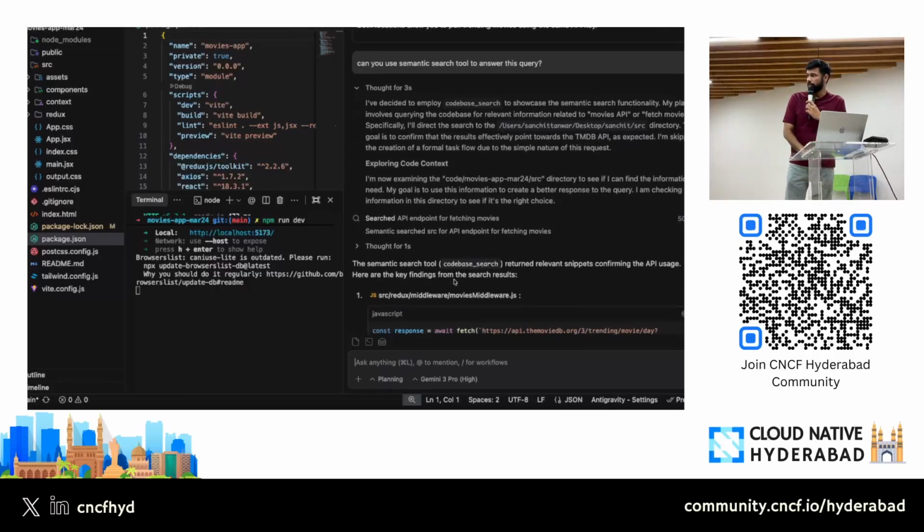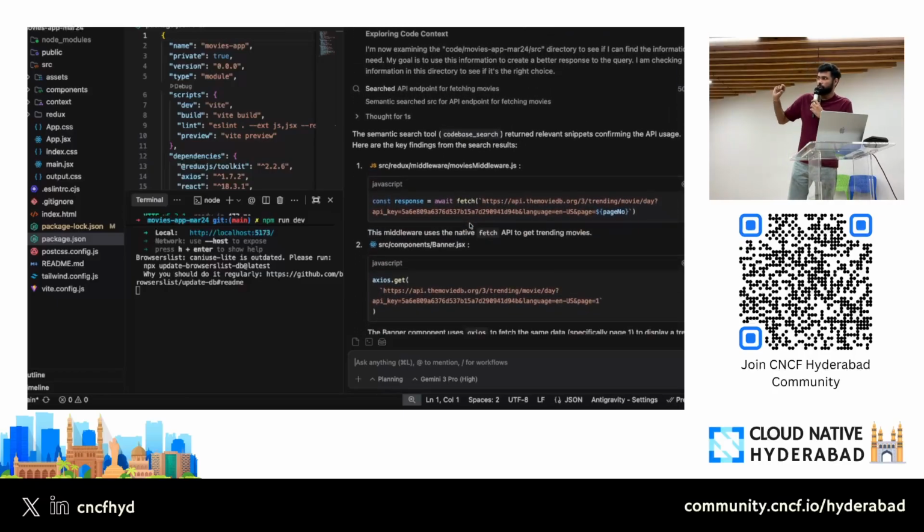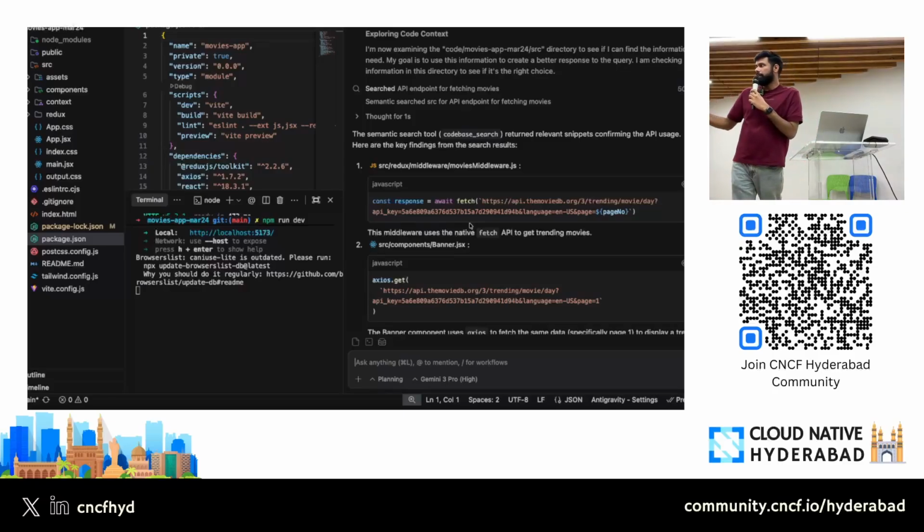So if I scroll down, you get the exact code chunks where you are actually calling the backend APIs. This chunk stores the meaning that we are calling the backend API, and it only gives these 2 files, these small snippets, to give you the final answer.